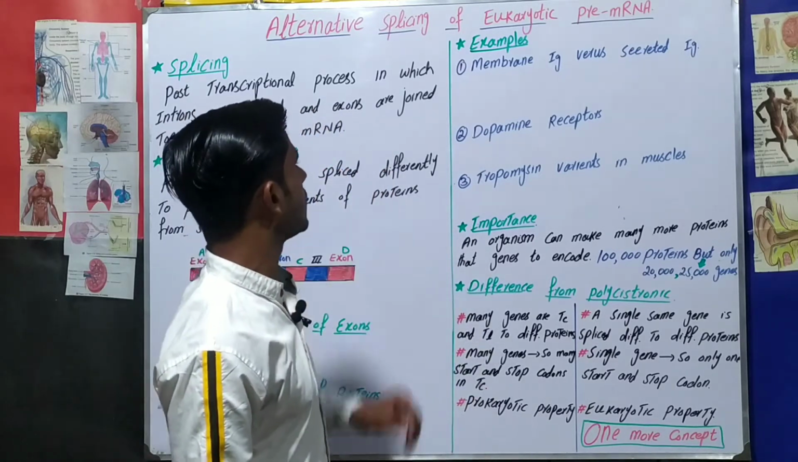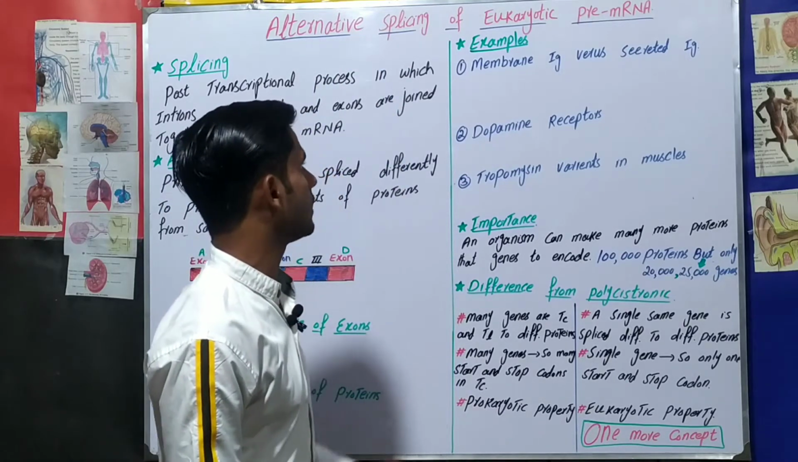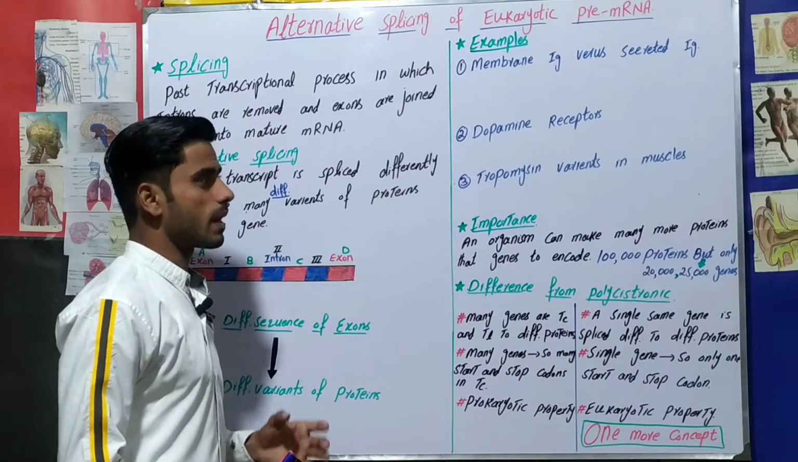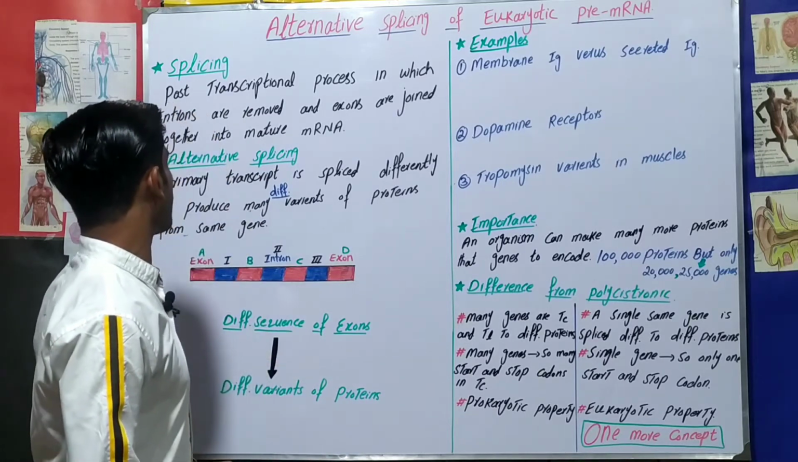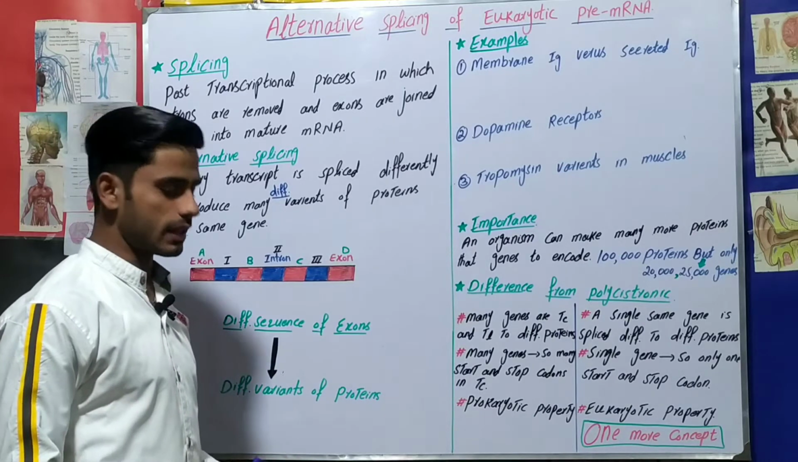In this lecture we will discuss the alternative splicing of eukaryotic pre-messenger RNA. What is alternative splicing? First we must know what splicing is. You know about splicing, but I would like to repeat it.